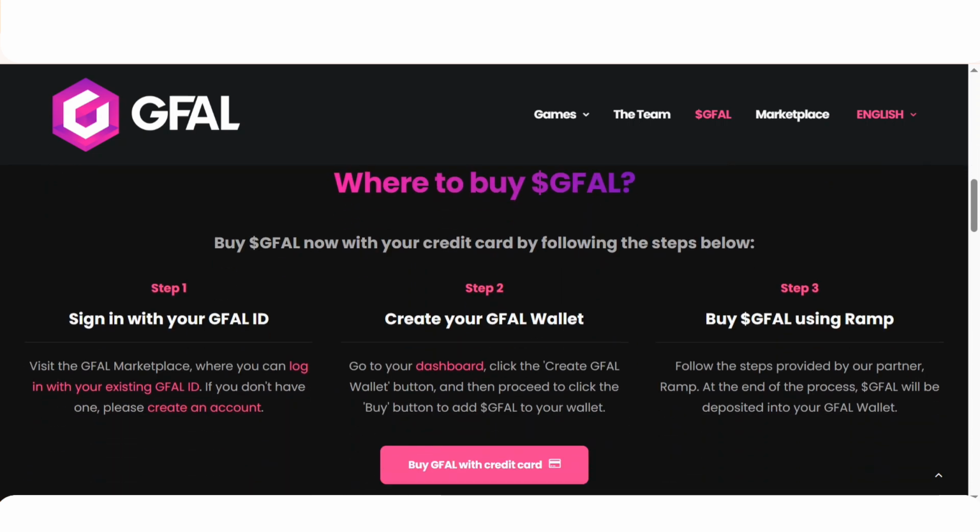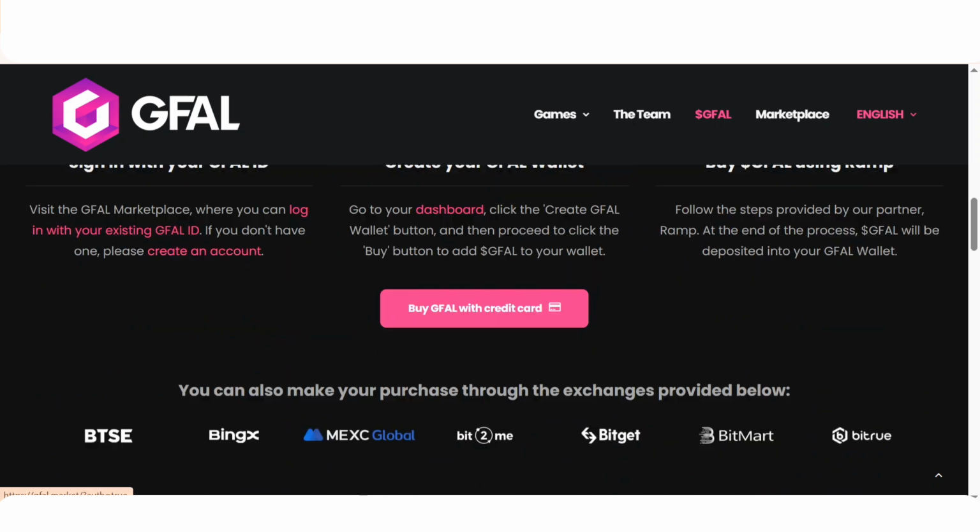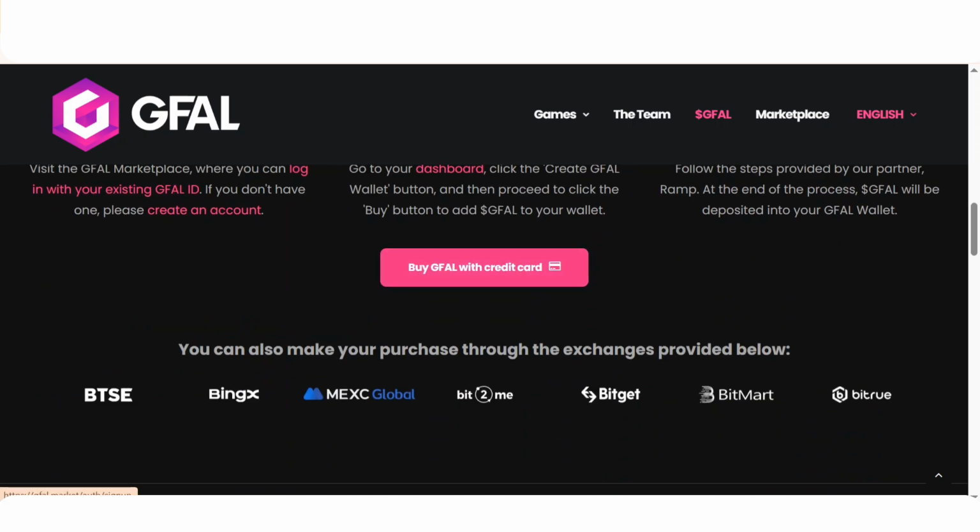So where to buy Jafal? Here are the 3 steps given. You have to sign in with a Jafal ID, like you have to go and log in with it. After that, you have to create your own wallet. Go to their dashboard, click to create a Jafal wallet, which will be given here, and you can easily buy it by using Ramp here. You can buy with a credit card too.